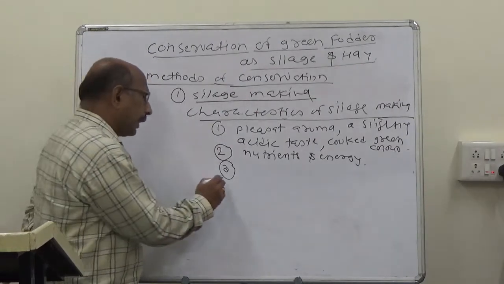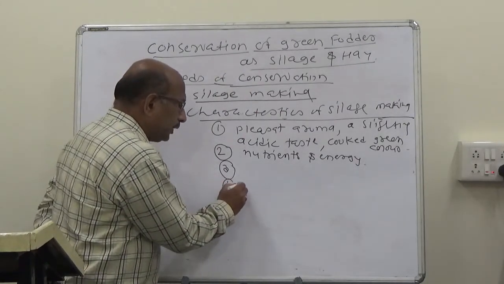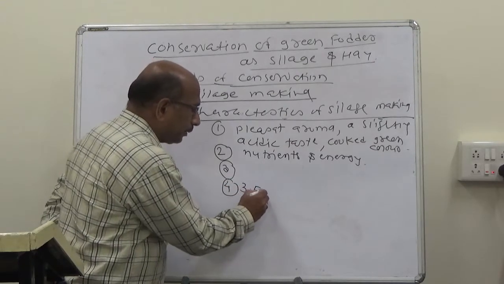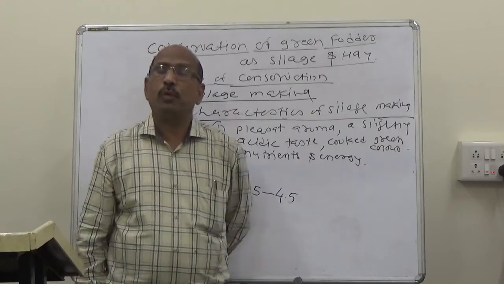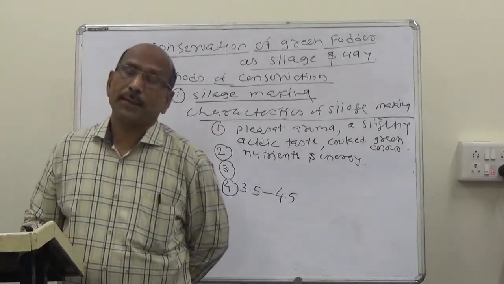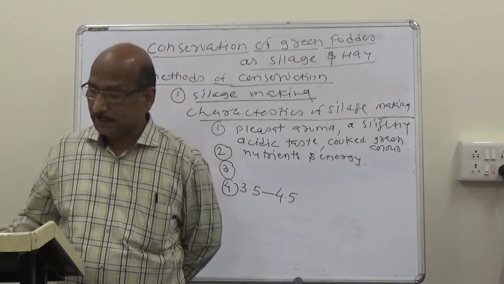And the fourth characteristic, silage has a pH ranging from 3.5 to 4.5. So these are the characteristics of silage.